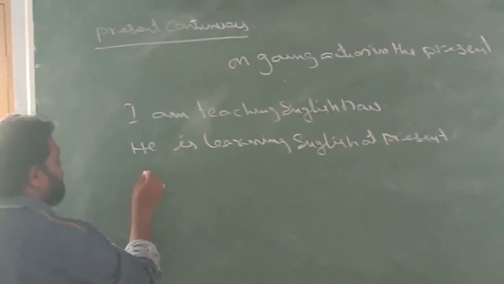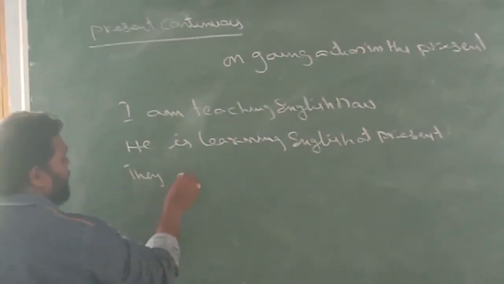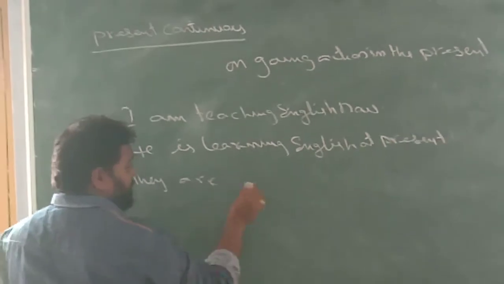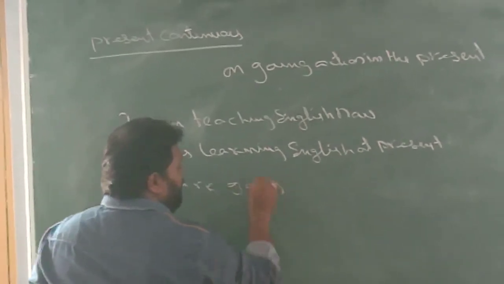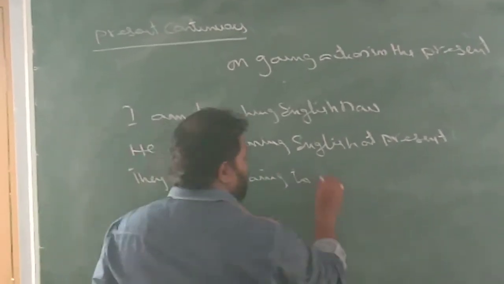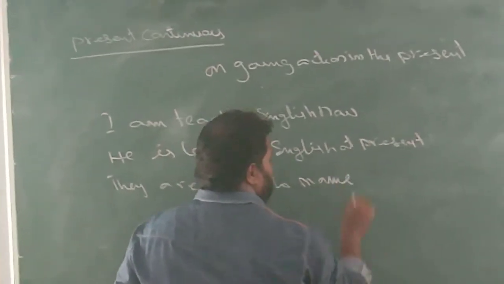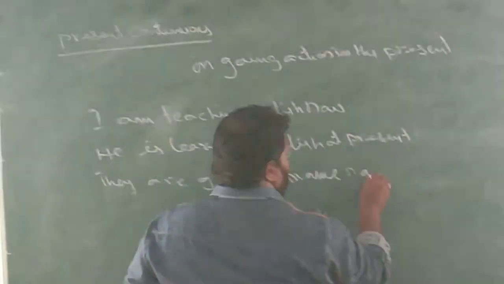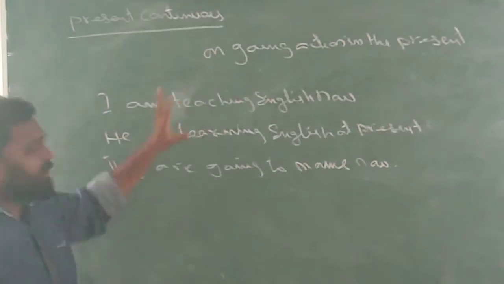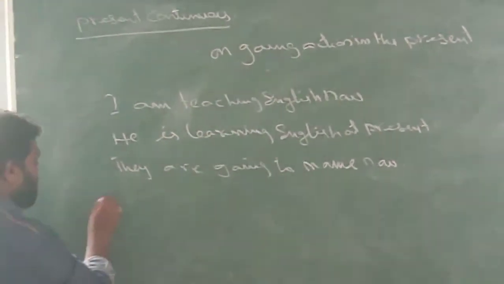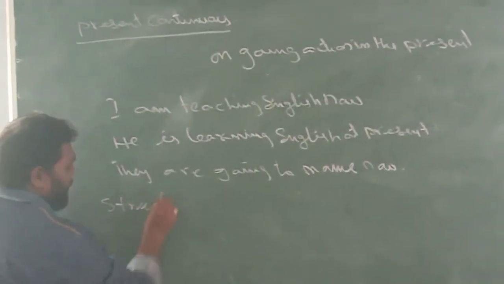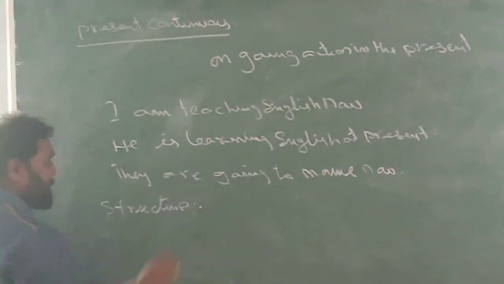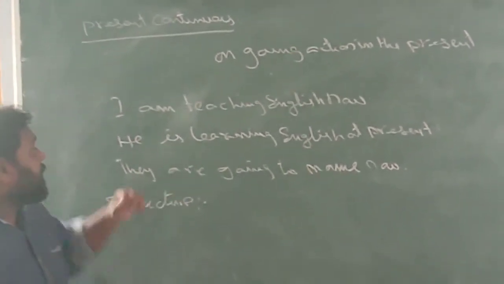Now you see this example. They are going to a movie. They are going to a movie now. So like that we use this tense. So, the structure of present continuous tense.